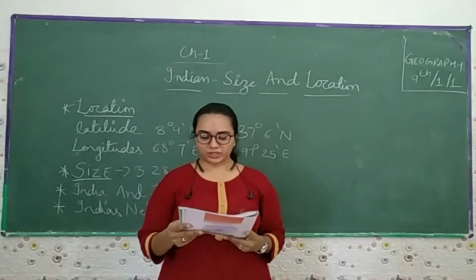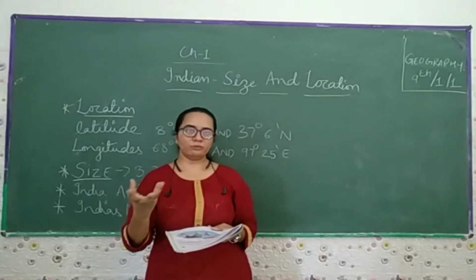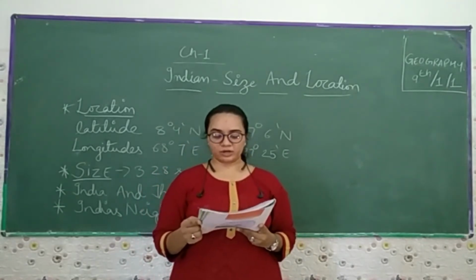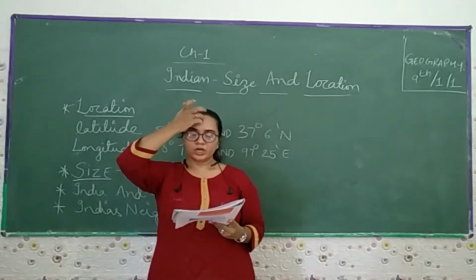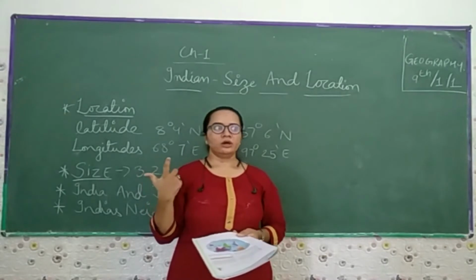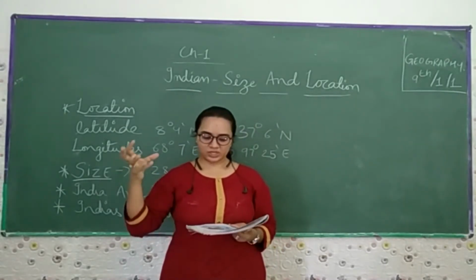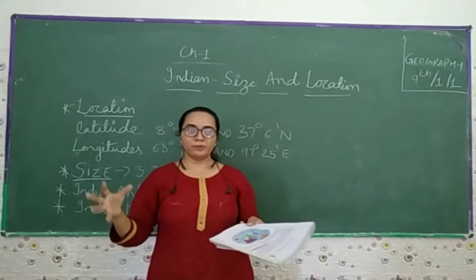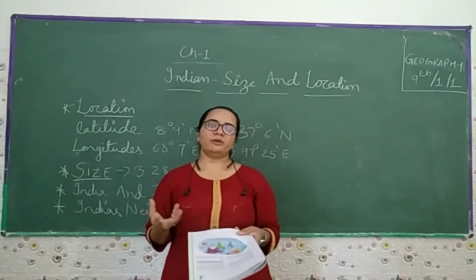Then if we go further, find the extent of this group of islands from the Atlas. If you look further, you will find it in the Atlas as well. The southernmost point of the Indian Union, the Indira Point, went so far under the sea water in 2004 during the tsunami. When the tsunami came in December 2004, the Indira Point in Andaman and Nicobar, the southernmost point of the Indian Union, went completely under water. It then took a long time to come back up.